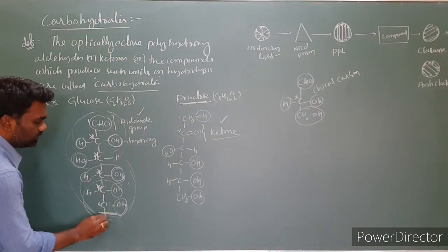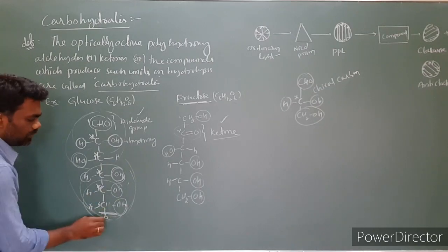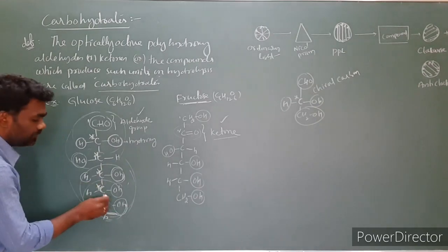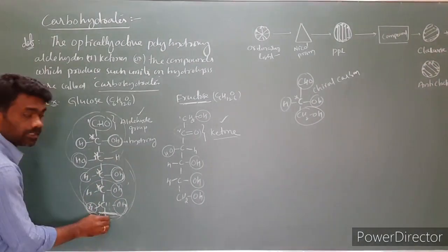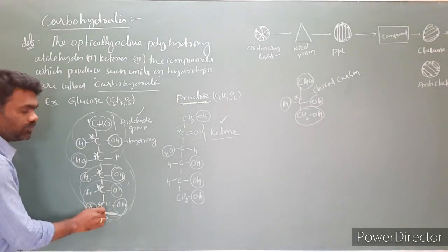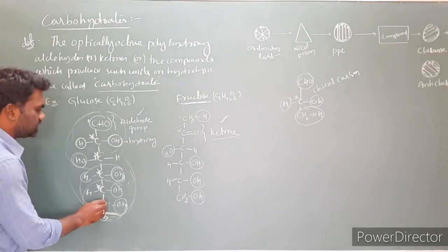but there are 2 hydrogens here. So all groups are not different. Two groups are the same, but all groups must be different. Then only we have to call it a chiral carbon. So this is not a chiral carbon.